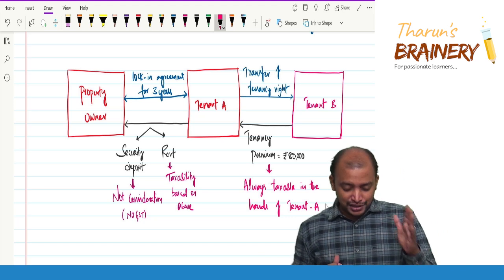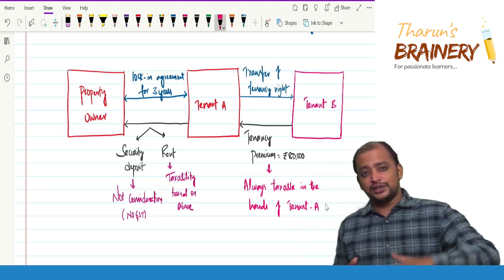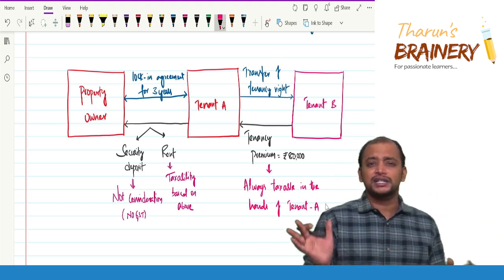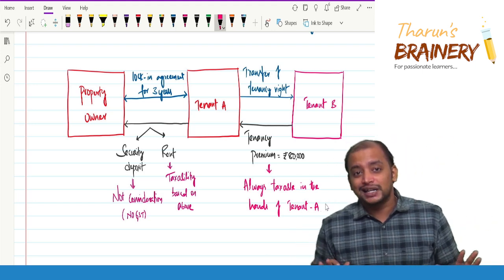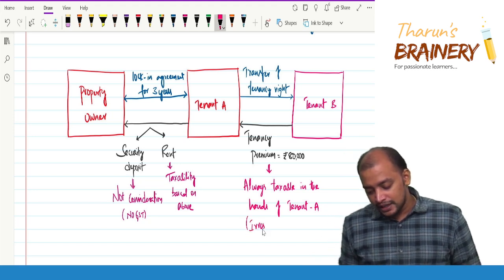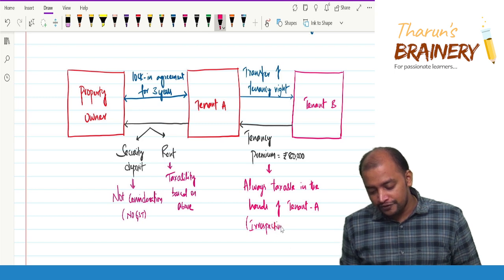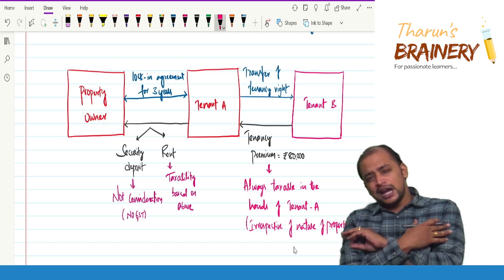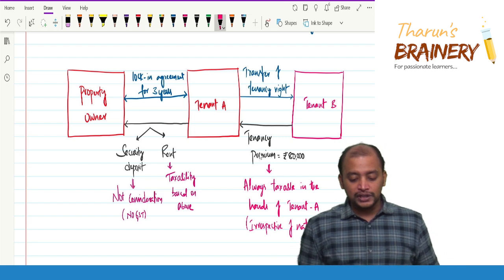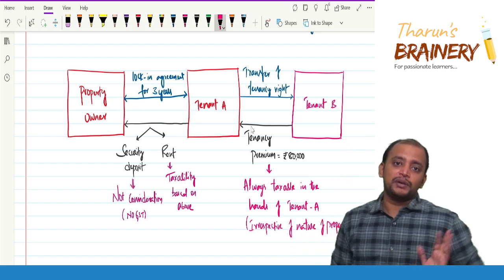That property may be residential property, commercial property, residential property given for residential purpose, commercial property given for residential purpose, commercial purpose, whatever may be the case here, irrespective of the nature of property. This tenancy premium is always taxable in the hands of tenant A. Clear? Now tenant A will pay GST and will recover it from tenant B.